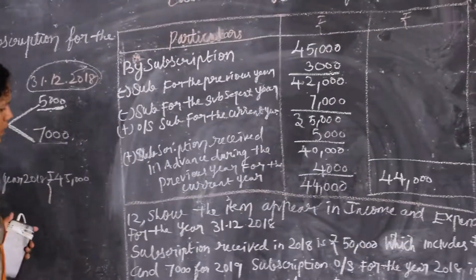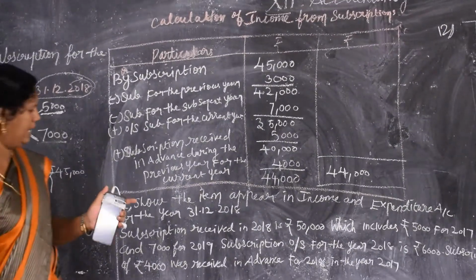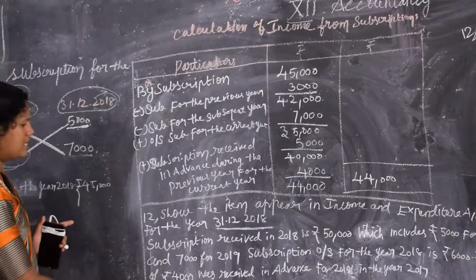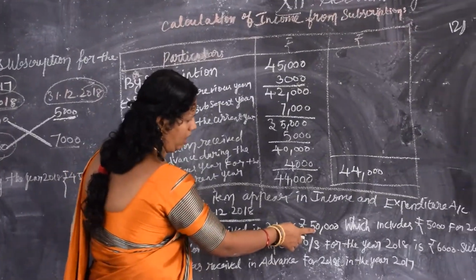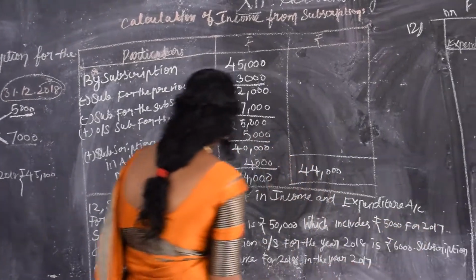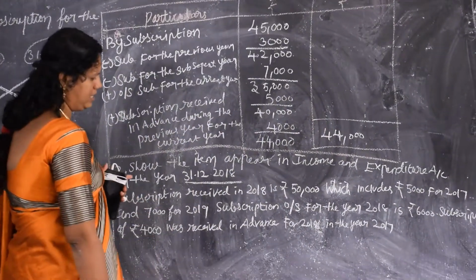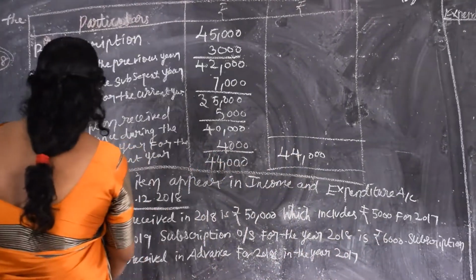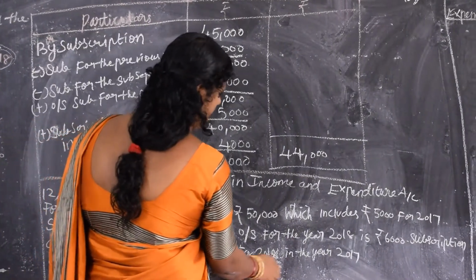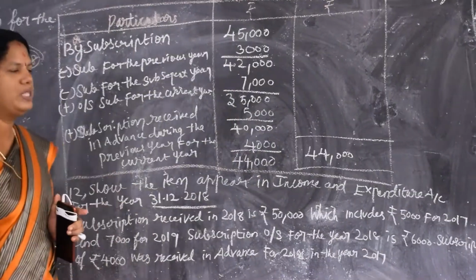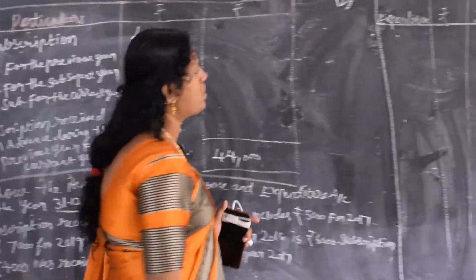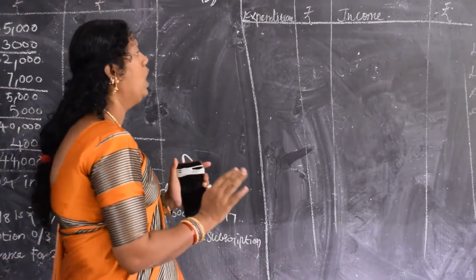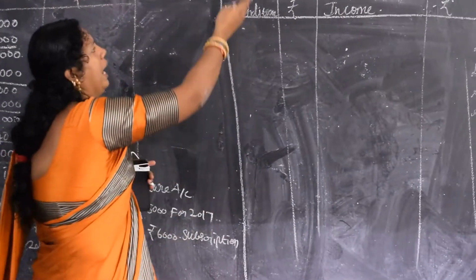Then next we will move on to the 12th problem. Show the items as they appear in the income and expenditure for the year 31st December 2018. The subscription received in 2018 is 50,000, which includes 5,000 for 2017 and 7,000 for 2019, and subscription outstanding for the year 2018 is 6,000. Subscription of 4,000 was received in advance for 2018 in the year 2017. It is a very, very simple sum. The same format only. See, first write where you have to write how the items appear in the income and expenditure. So, it is just enough to prepare only the income and expenditure account.